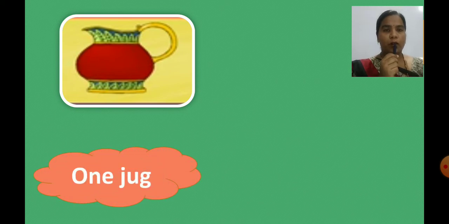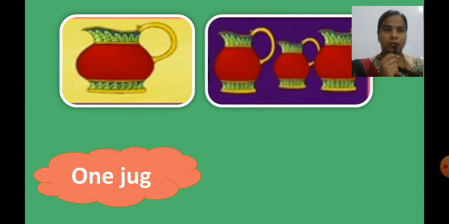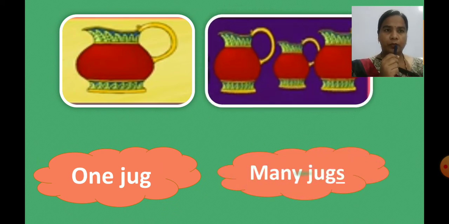Now, see this picture. We are looking at another example of one and many. This is a picture of a jug. One jug. Now, many jugs. In the second picture, we can count 1, 2, 3 jugs. How many jugs are there? 3 jugs.